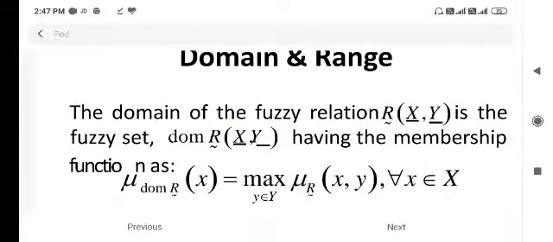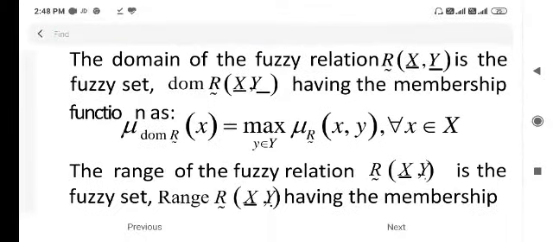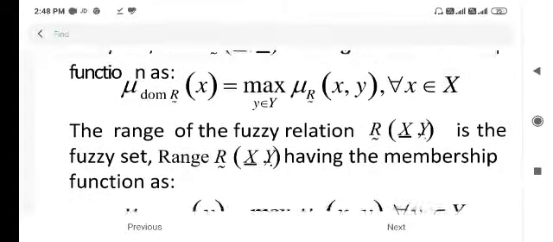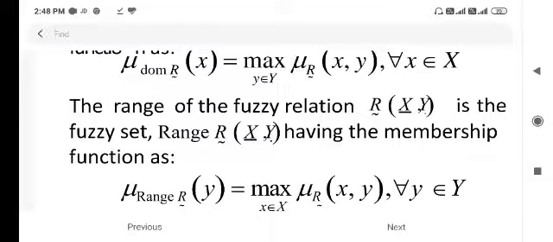Domain and range. The domain of the fuzzy relation R of x comma y is a fuzzy set. The domain of R of x comma y has the membership function mu domain R of x equal to the maximum over y belonging to Y of mu R of x comma y, for all x belonging to X. The range is mu range of R of y equal to the maximum over x belonging to X of mu R of x comma y, for all y belonging to Y.